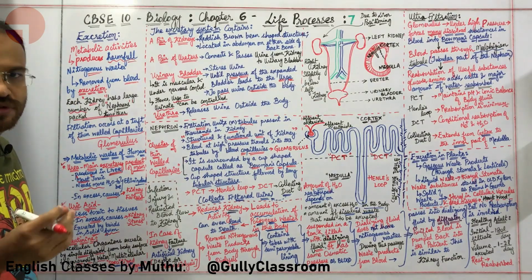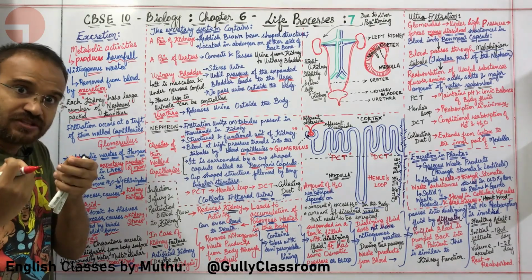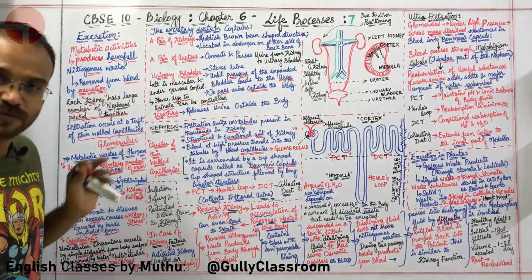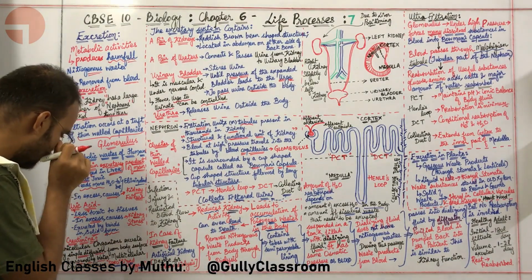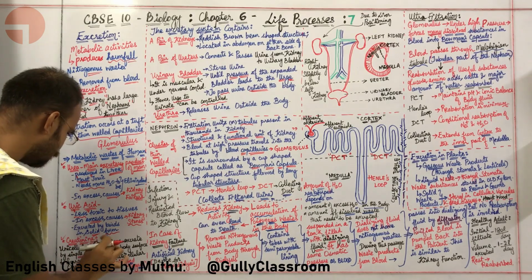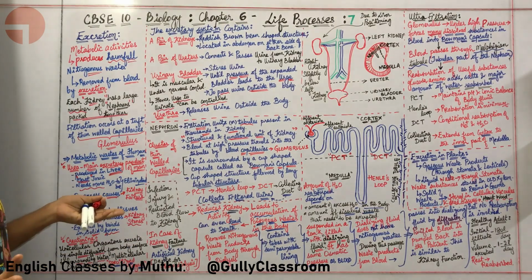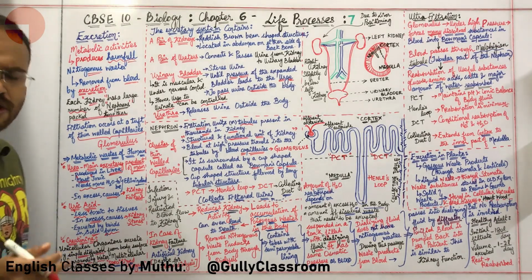What is simple diffusion? The process by which a matter moves from its place of higher concentration to its place of lower concentration. That's basically diffusion. So, unicellular organisms excrete by simple diffusion from the body surface to the surrounding water. How do multicellular organisms excrete? They have specialized organs.